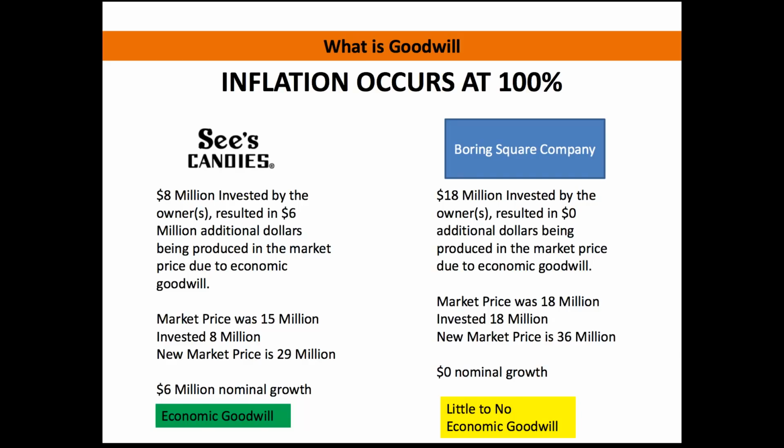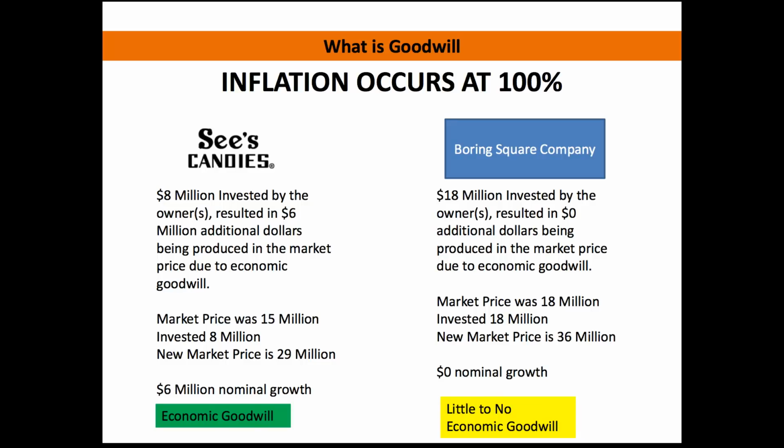So what does that all mean? How is the one better than the other? When we look at See's Candy, we invested $8 million, and it resulted in $6 million in additional dollars being produced in the market price due to the economic goodwill. And that's what Buffett's getting at. That additional $6 million was produced in goodwill because it kept up with inflation.